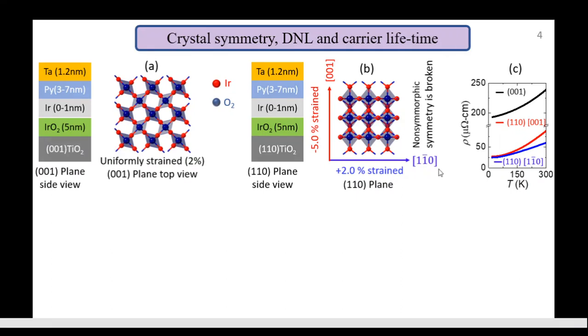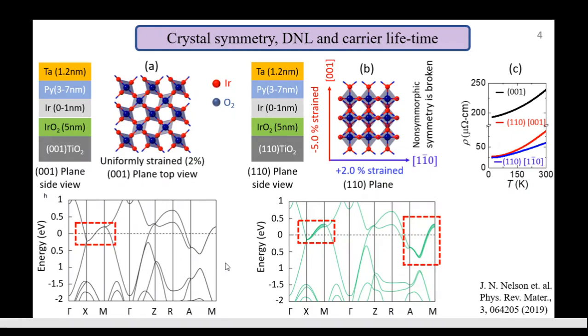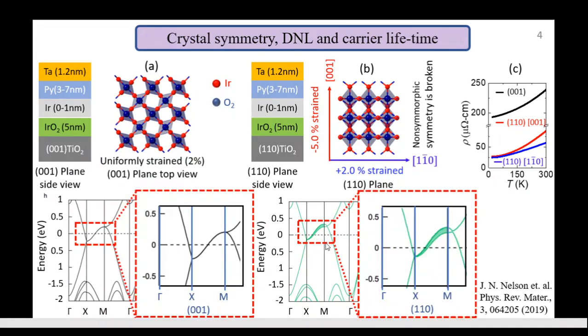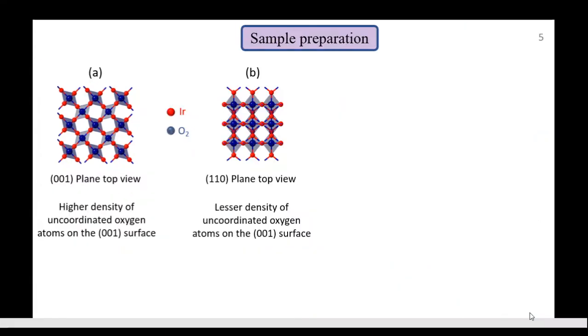This asymmetric strain also breaks the non-symmorphic symmetry. So since the non-symmorphic symmetry is broken, there is a gap opening in the Dirac nodal lines, which is zoomed in here. Whereas for the 001 plane, Dirac nodal lines are still preserved. These are the DFT calculations as shown in this paper.